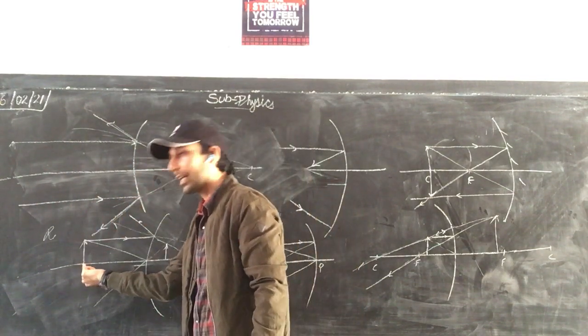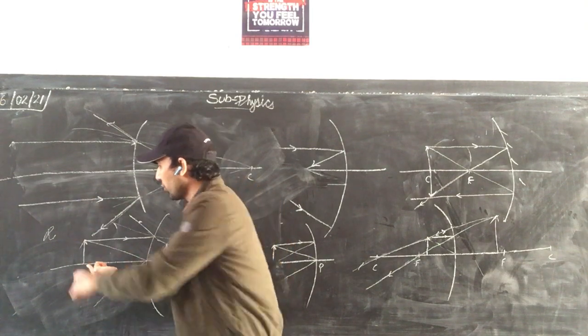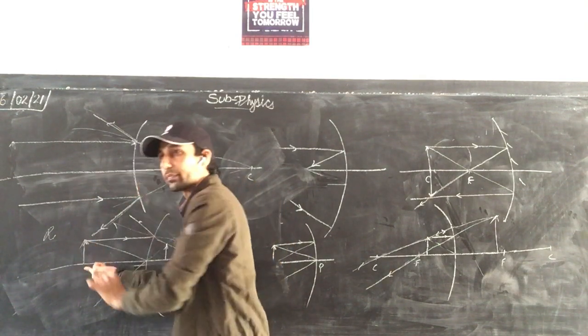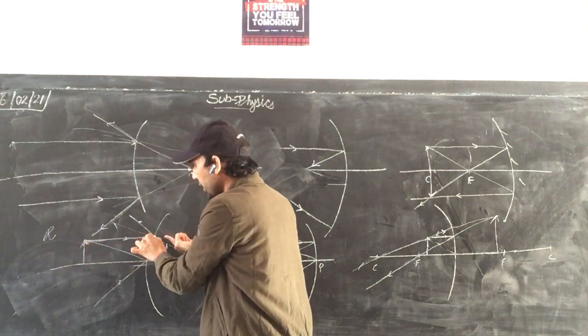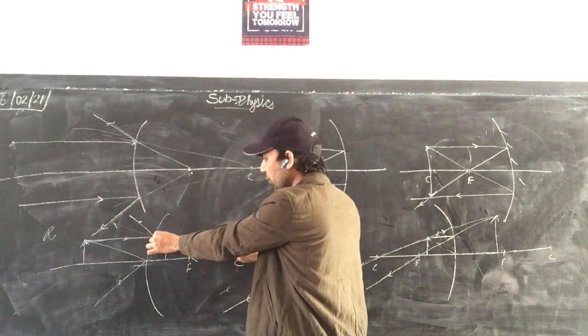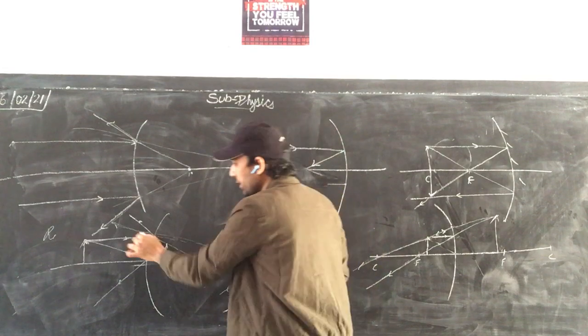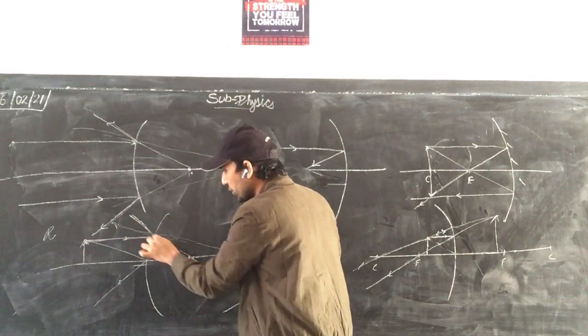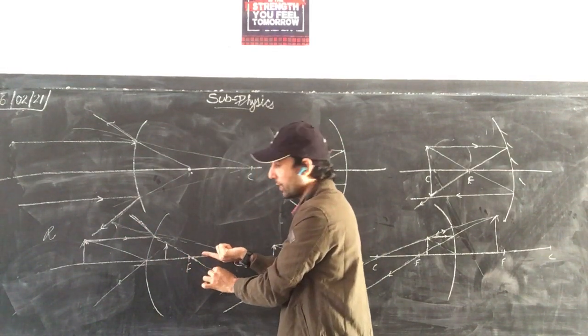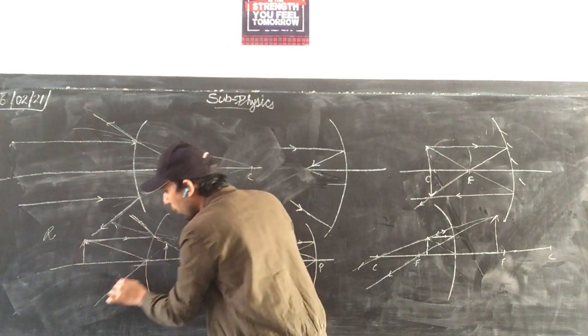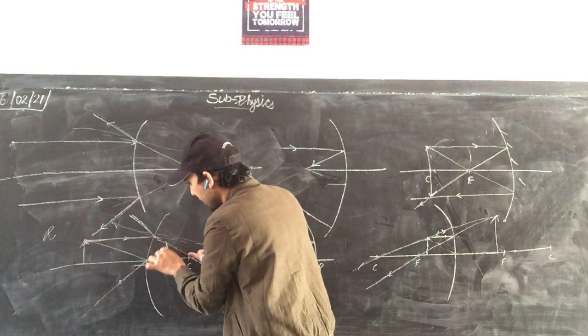Now take this case when the object is somewhere. This time one ray is parallel, it will pass from focus. This is the normal from the center of curvature. It will pass from focus, we trace it backward. Another ray, take it from pole and it goes this side. Here the image is formed.